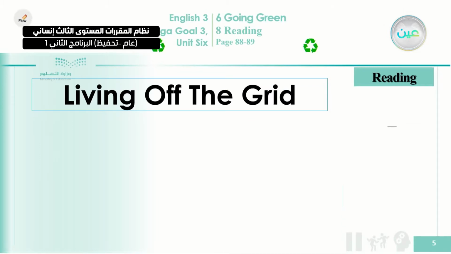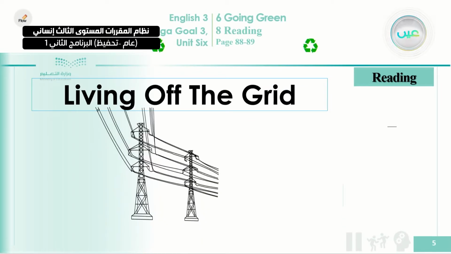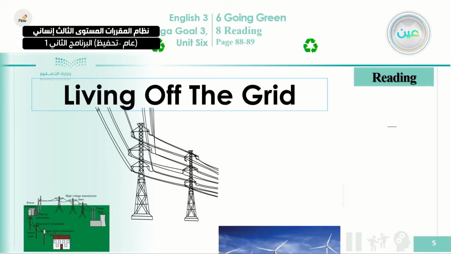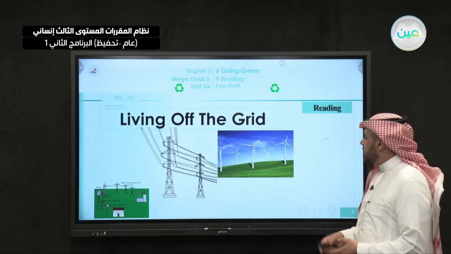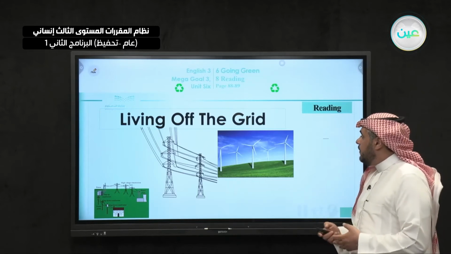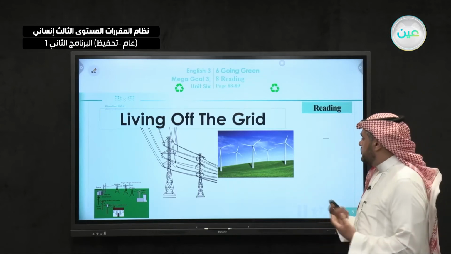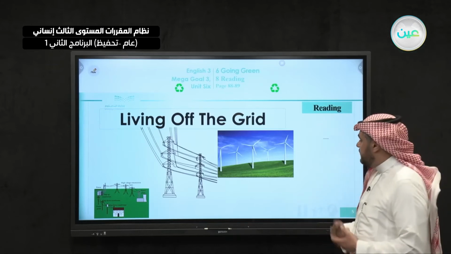Okay, this is the title. We introduced it in our previous lesson: Living Off the Grid. Here we can see what we call the grid. Some people live outside the grid, or off the grid. That means away from the grid. That means they can generate their own electricity, and they can get their own food and their own supplies, generally from their own generators and from their own planting and farms.